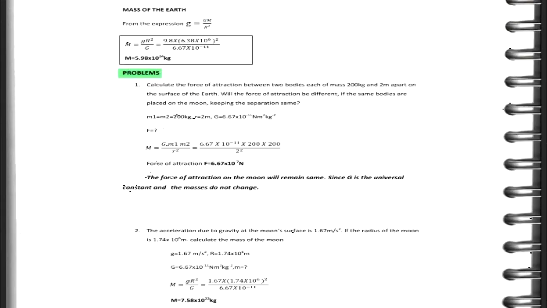Next, mass of the earth. From the expression g equal to GM by R square, we can calculate the mass of the earth, which is capital M equal to g R square by G, which is equal to 9.8 into 6.38 into 10 to the power of 6 the whole square by 6.67 into 10 to the power of minus 11. Finally, the value of M is 5.98 into 10 to the power of 24 kilogram.